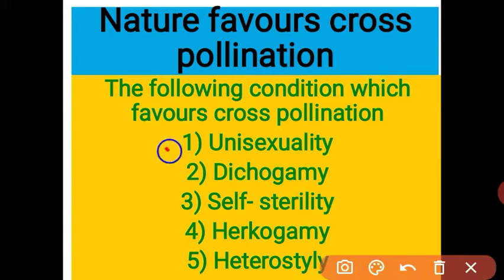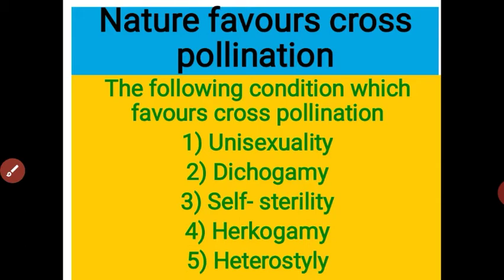First is unisexuality, then dichogamy, self-sterility, hercogamy and heterostyly. These are the 5 conditions which favor cross-pollination in nature. Let us see them one by one in detail. Let us start with unisexuality.